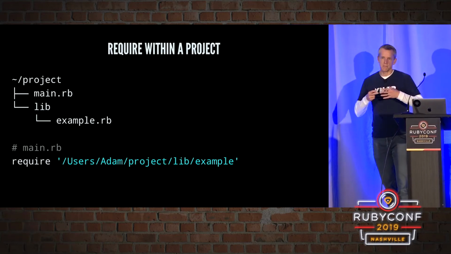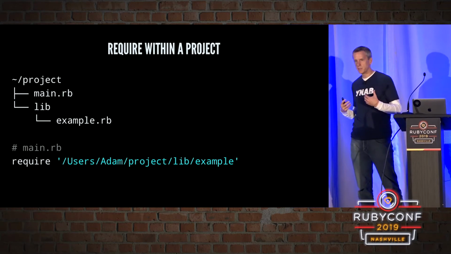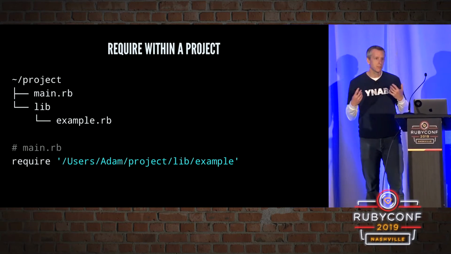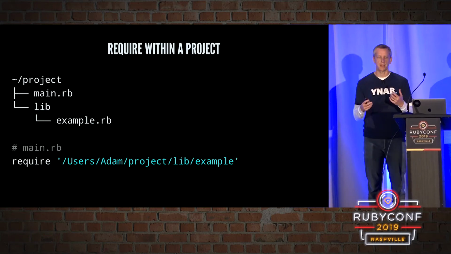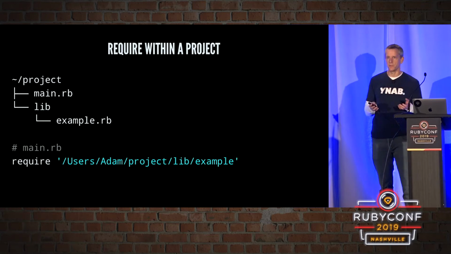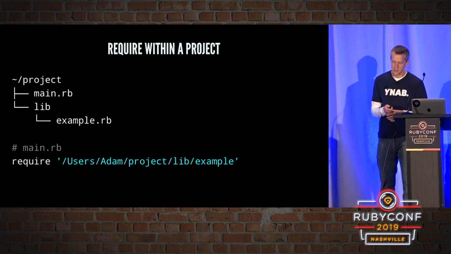We could give require an absolute file system path. So the exact place where this thing lives on my machine, and this works. Obviously, it's very brittle. Anything could change on my machine. I could move things around. I can't share this with anybody. It's very coupled to my machine in this moment. So generally not a great idea to do this.